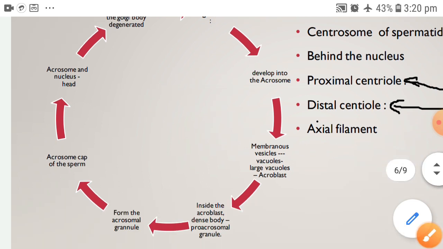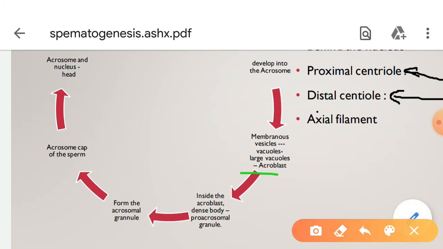Now these large vacuoles are called the acroblast. Inside the acroblast, a dense body is present.